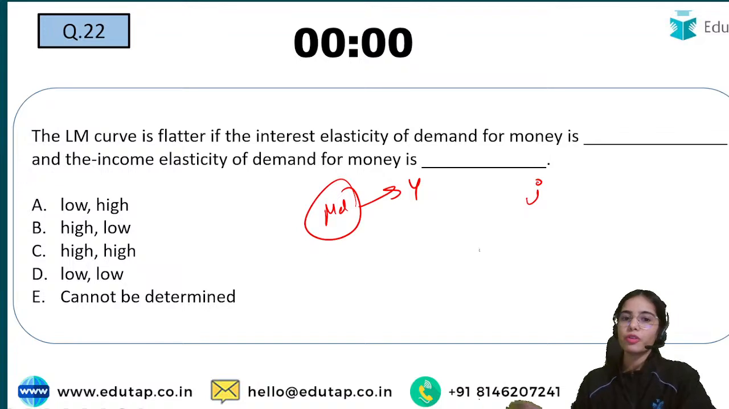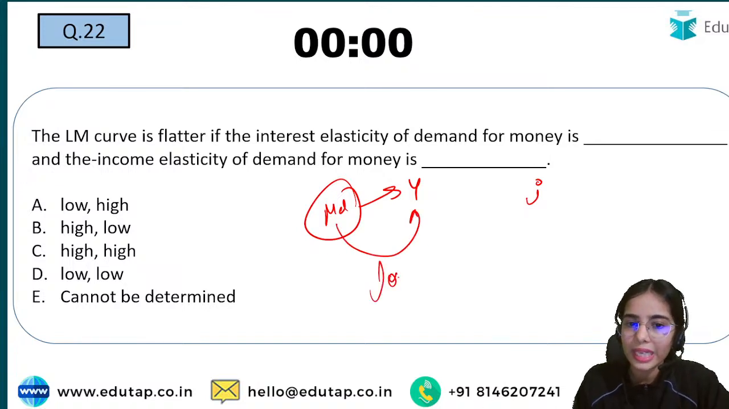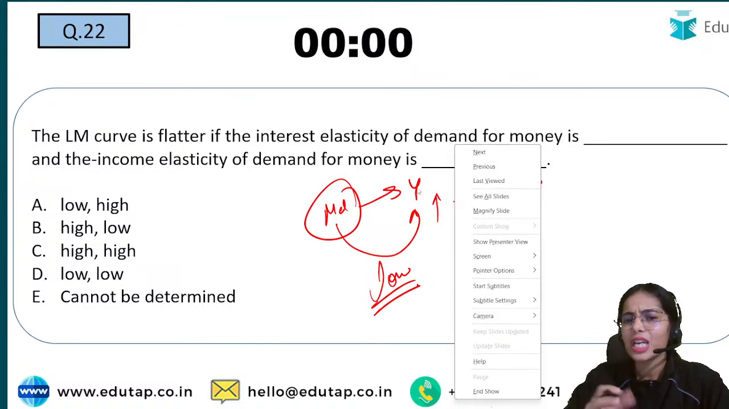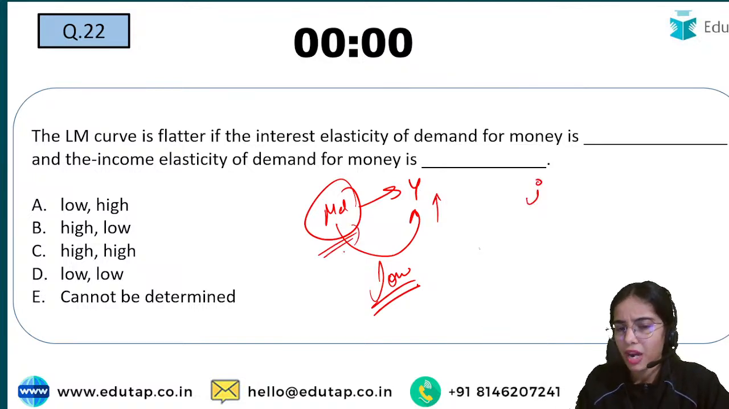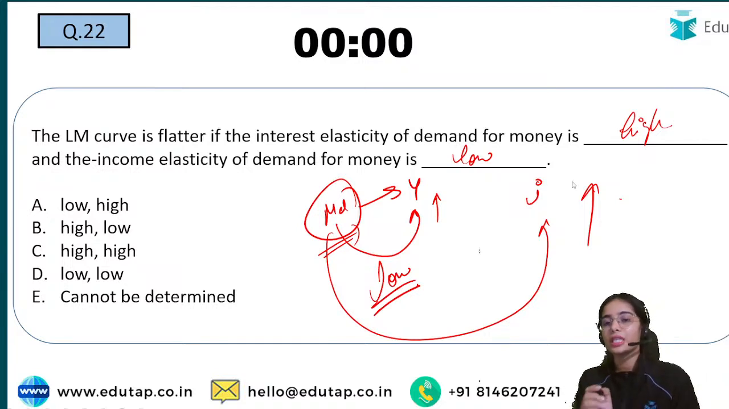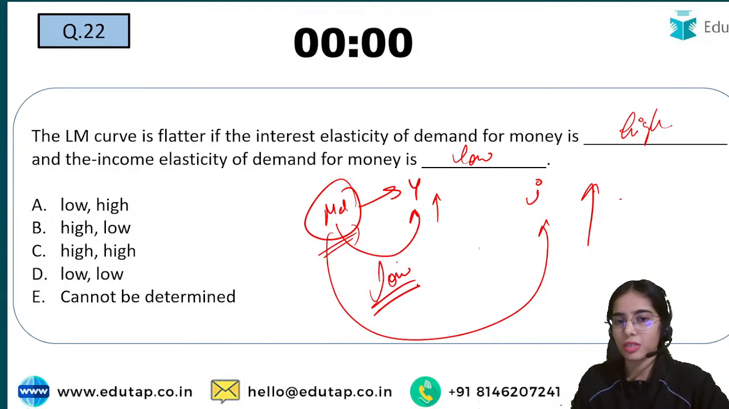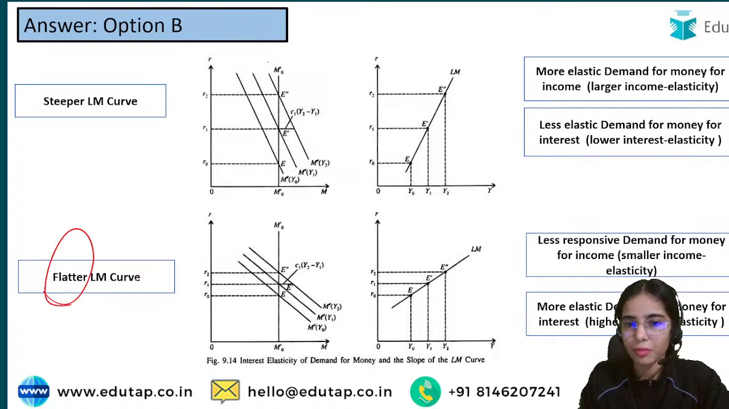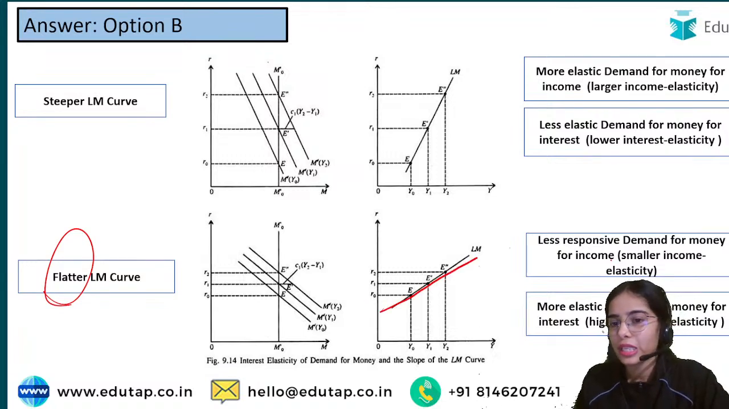Now if the demand for money has low income elasticity, that means with the increase in income, there is very little change in the demand for money, and if the demand for money is highly interest elastic, that is with the change in the interest rate there is a high change in the demand for money, that is leading to a flat LM curve. So the LM curve will be flatter when the demand for money is less responsive to the level of income.